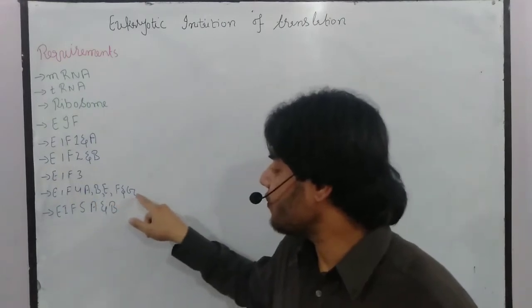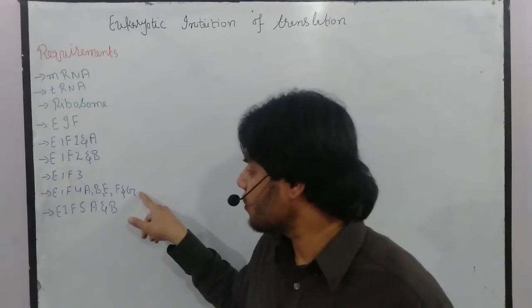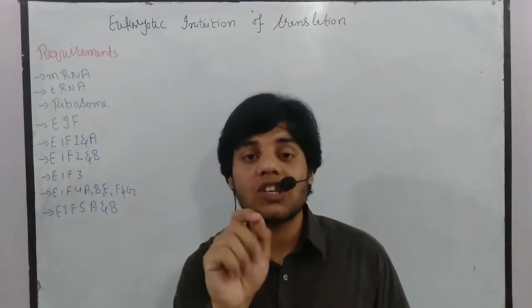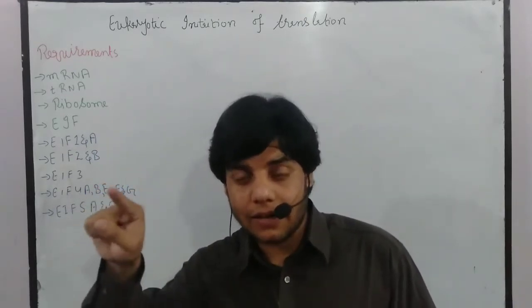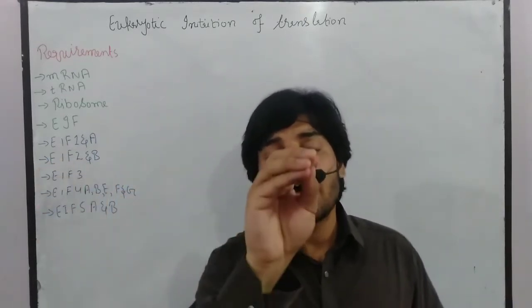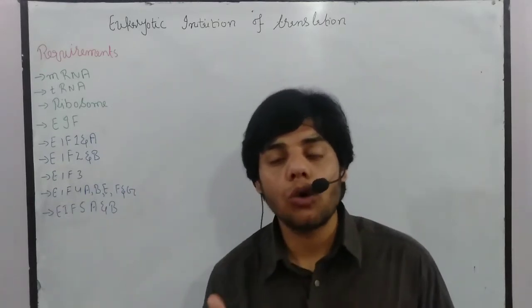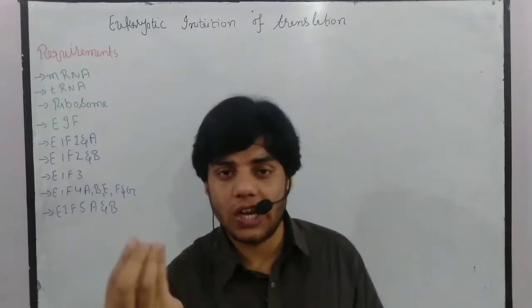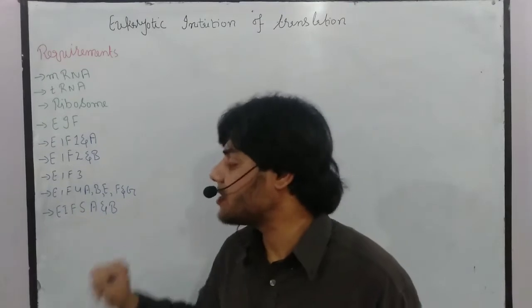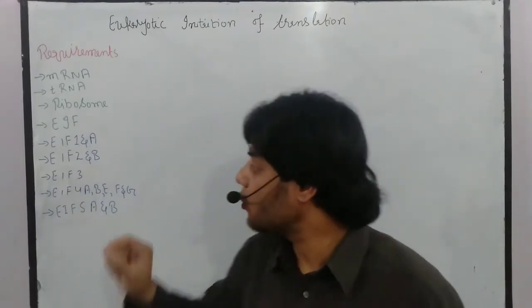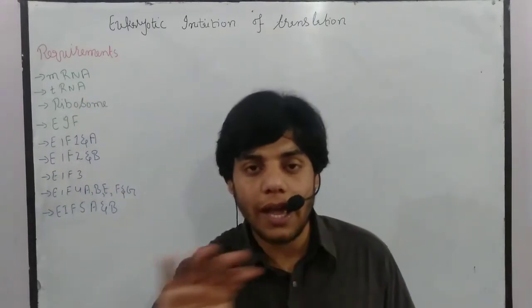Then we have initiation factor 4G. The main function of initiation factor 4G is to bring the 3' polyadenylation site to the 5' capping area, due to which a loop is formed. And how the loop is important for scanning, we will talk about later. Then we have initiation factor 5A. The initiation factor 5A is responsible to release or dissociate all the other initiation factors on the mRNA.